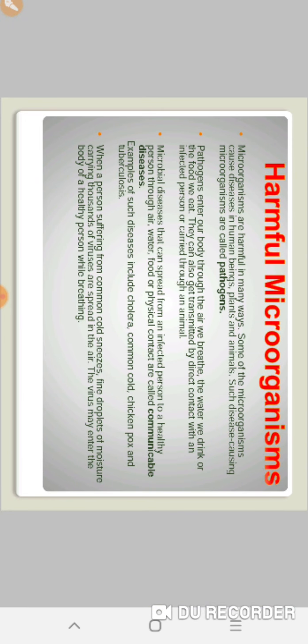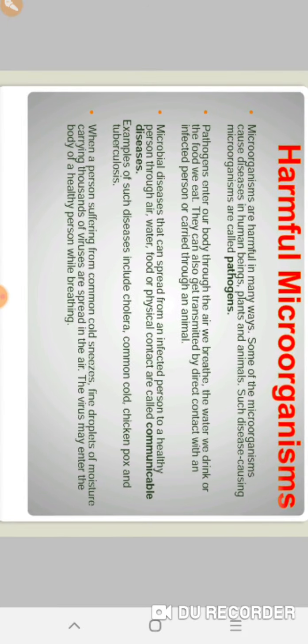Now we are going to discuss the harmful microorganisms. Microorganisms are harmful in many ways. Some of the microorganisms cause diseases in human beings, plants and animals. Such disease causing microorganisms are called pathogens. What are pathogens?